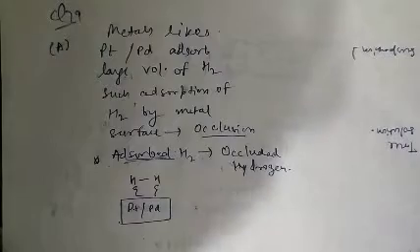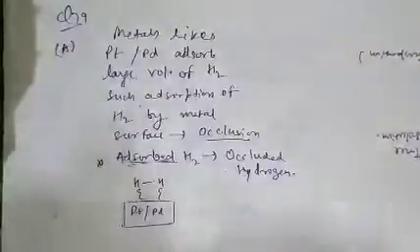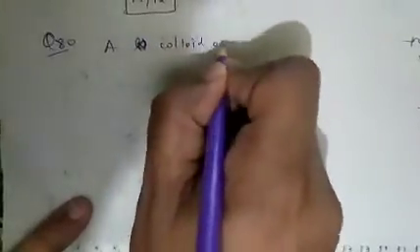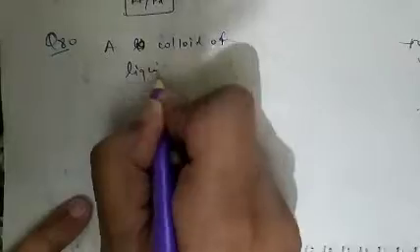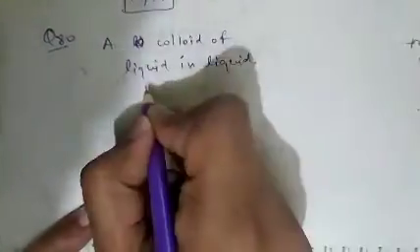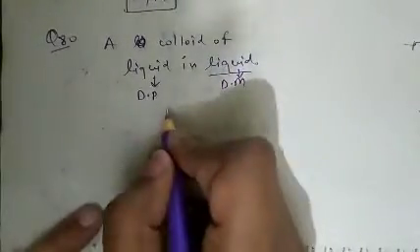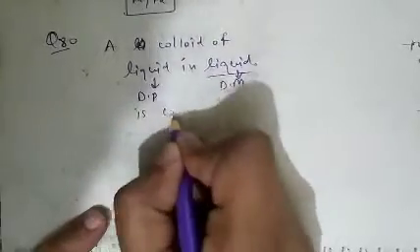See question number 80. As we know, a colloid of liquid in liquid, where liquid is the dispersed phase and the dispersion medium is also liquid, is called an emulsion.